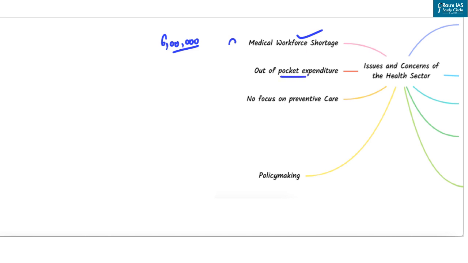Next problem is out-of-pocket expenditure. To understand this, first you should know what out-of-pocket expenditure is. It is the money paid directly by households at the point of receiving healthcare. The problem arises when this occurs where services are neither provided free of cost through a government health facility, nor is the individual covered under any public or private insurance or social protection scheme. You can understand this as government contribution to insurance stands at roughly 32% as opposed to 83.5% in the UK. So you can see the difference in government intervention here.